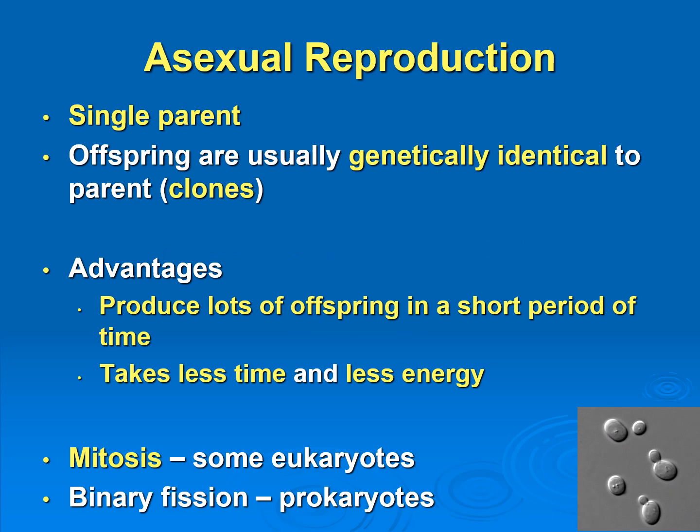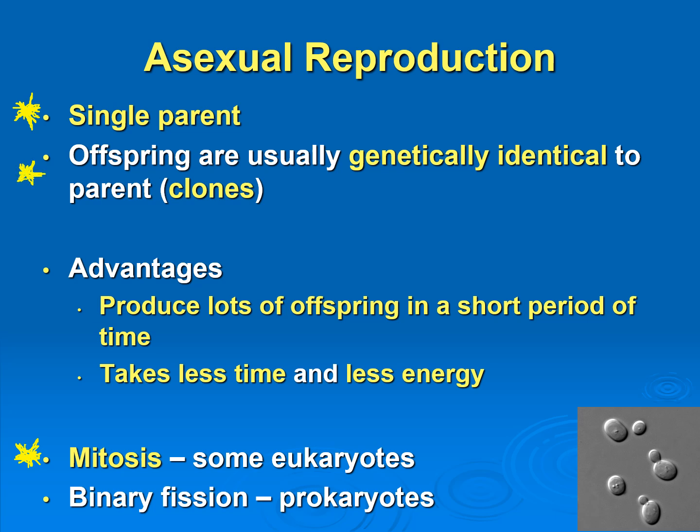We just finished talking about mitosis, which is the type of cell division that's used in asexual reproduction. So let's just compare asexual and sexual reproduction. In asexual reproduction, you only need one parent, and the offspring that are produced are genetically identical to each other and to the parents. So clones are being produced.